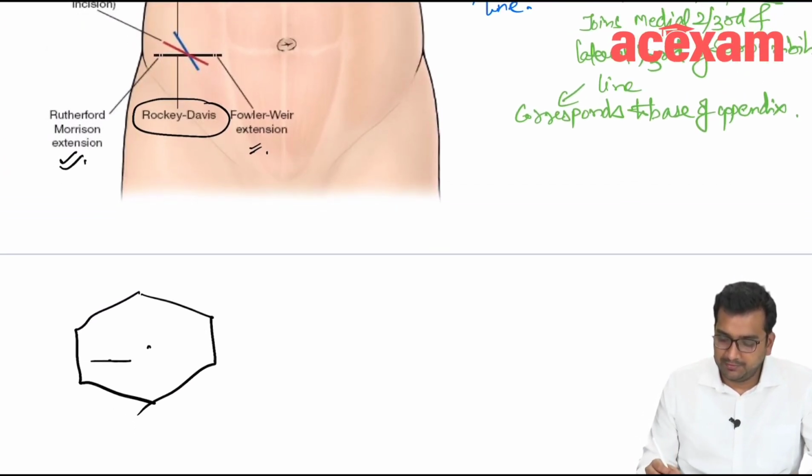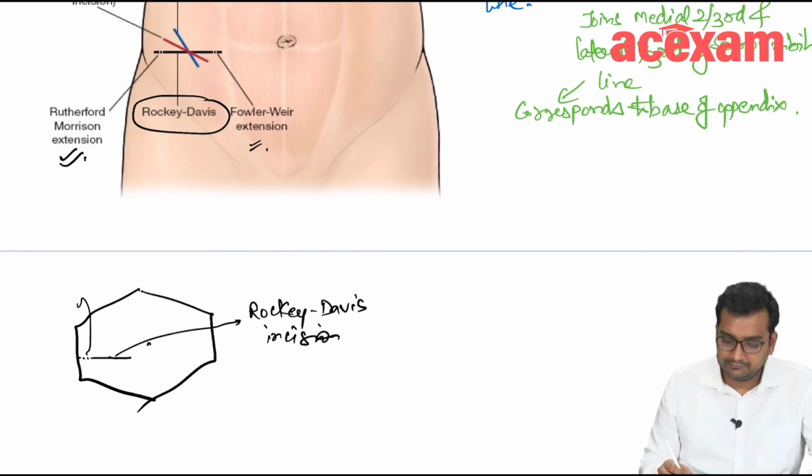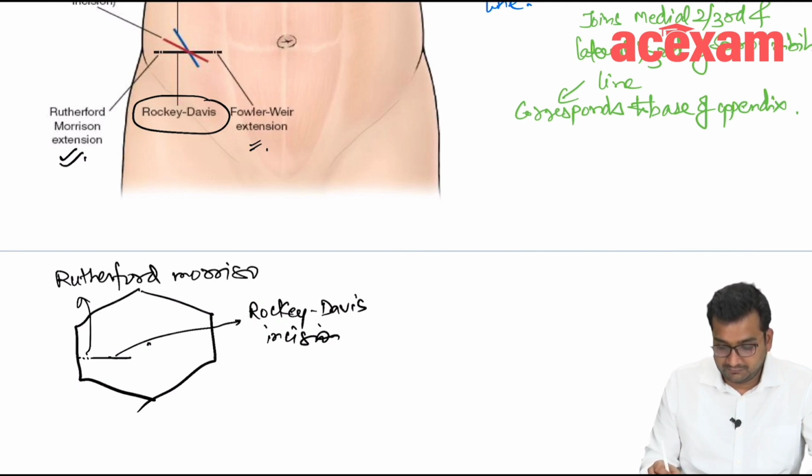Extended laterally it is the Rutherford-Morrison, which is muscle cutting.